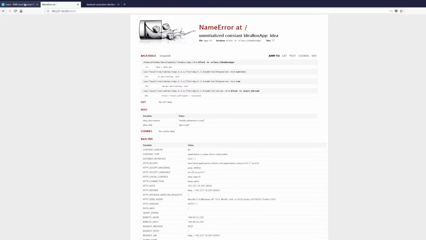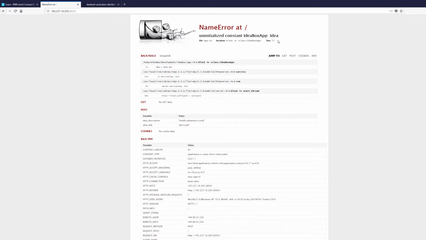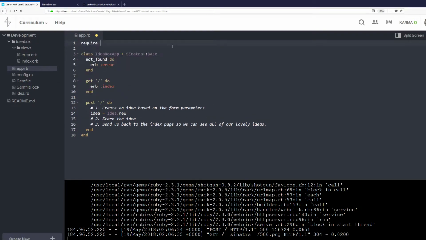What this error message means is that I'm trying to create an idea on line 12. You see here the error message is saying, hey, I'm getting this error at line 12 because I'm trying to create an idea, but this app doesn't know about this Idea class that we've created. So we have to tell it about it, and we're going to do that by require './idea'. This is like saying, hey, this folder where you're running everything, look in this folder for this file that starts with idea, and that's where the code is going to come in.